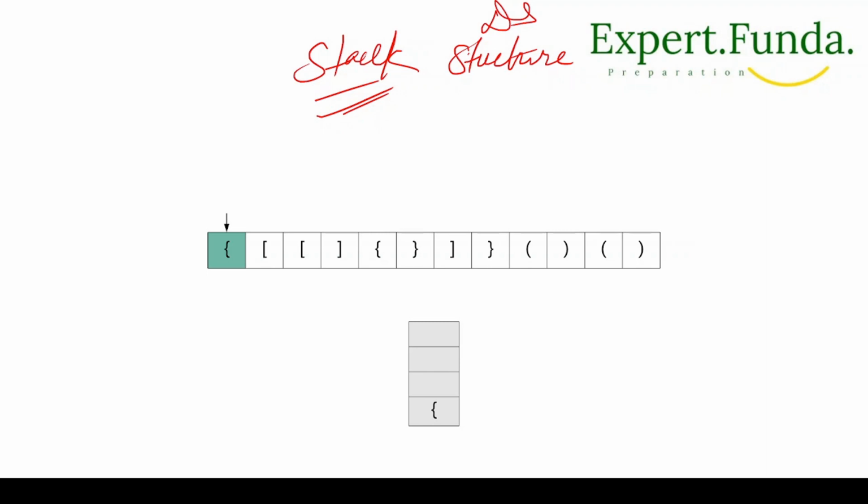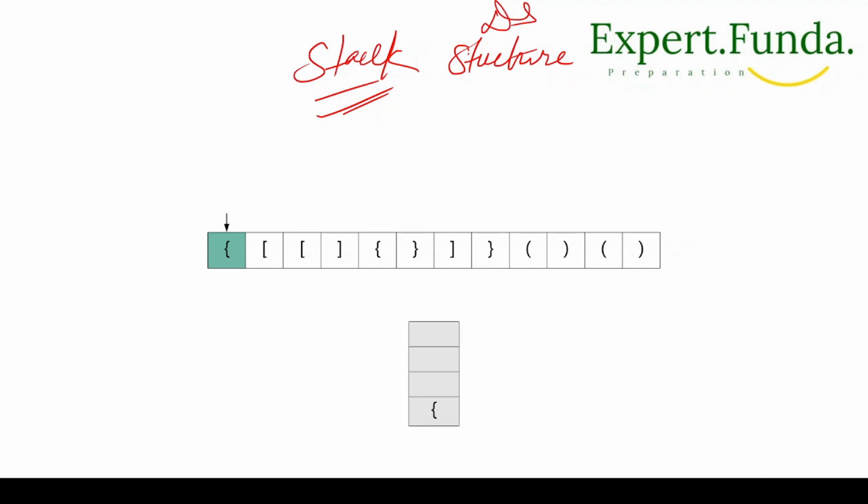If we encounter a closing braces, then we check the element on the top of the stack, and if the element at the top of the stack is an opening braces of the same type, then we pop it off the stack and continue processing, else this implies an invalid expression, right? At the end, if the stack still has elements left, then it is invalid, because if it is valid, the stack should not contain anything, right?